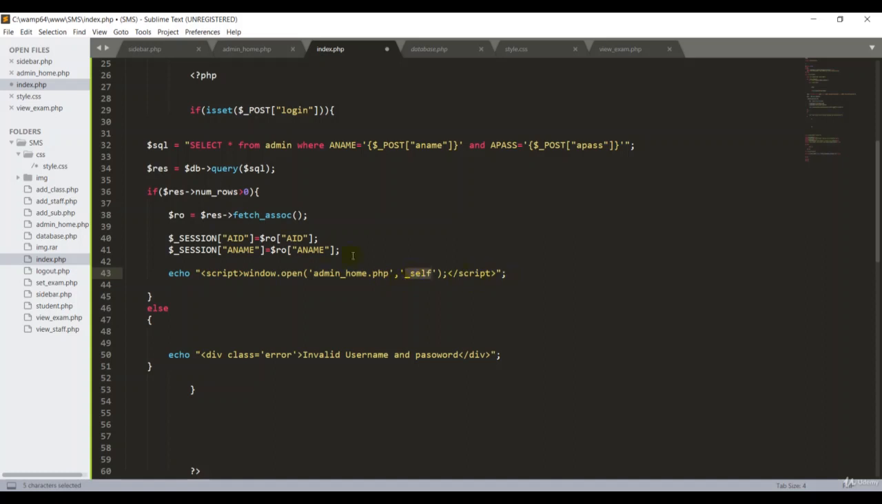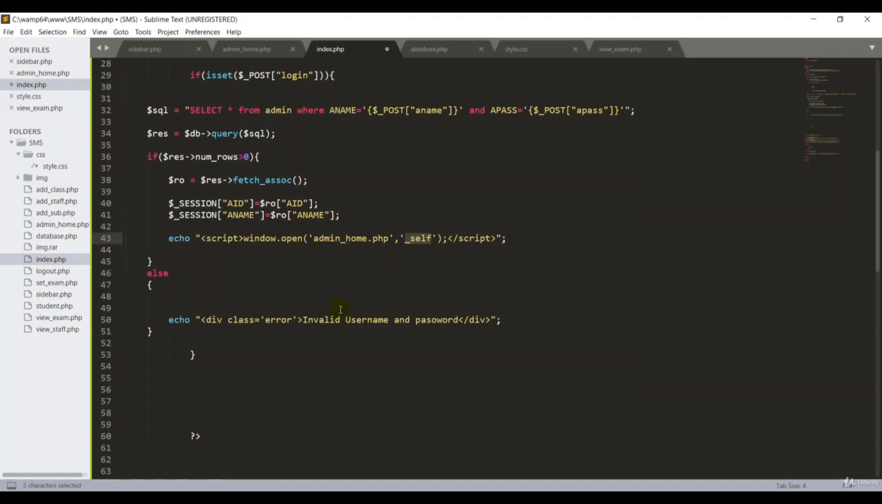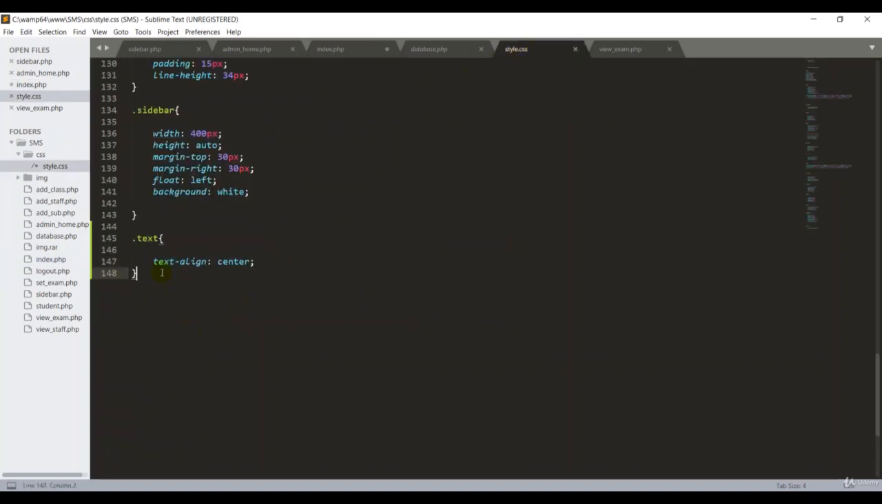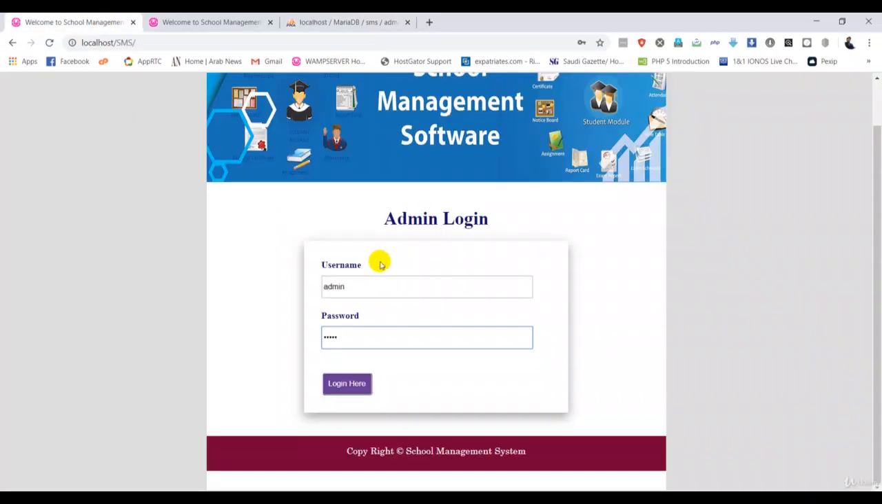Suppose the user puts in the wrong username and password. I want to display one error message to the user, guys. So, invalid username and the password. Here I create one more class called error. This is for my CSS design. So if I go back here to style.css, I want to give the style for the error. Open curly braces. Before we give this the style, we have to check whether we can access our admin page or not.